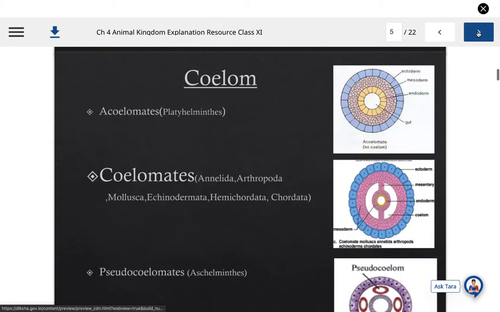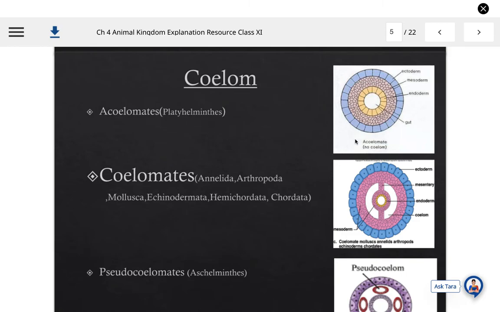After that, we have covered the coelom, the body cavity, on the basis of which also we have divided or classified the animals into different categories. Acoelomate animals, in which platyhelminthes come.